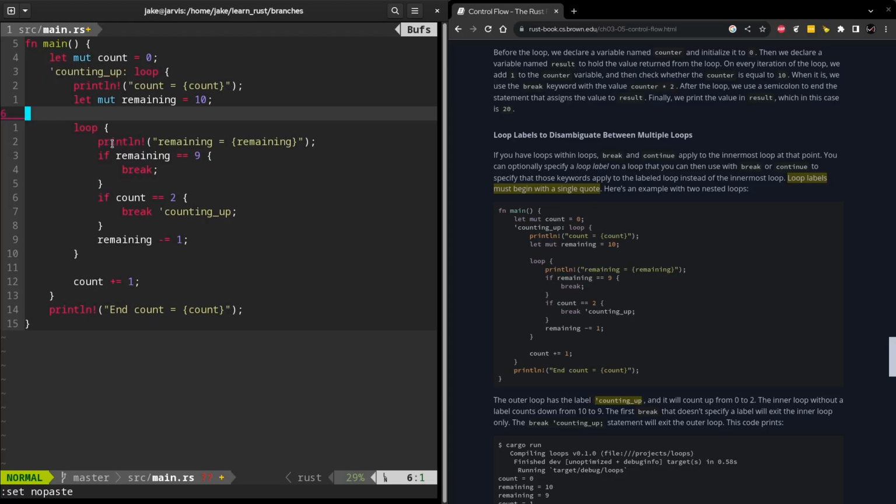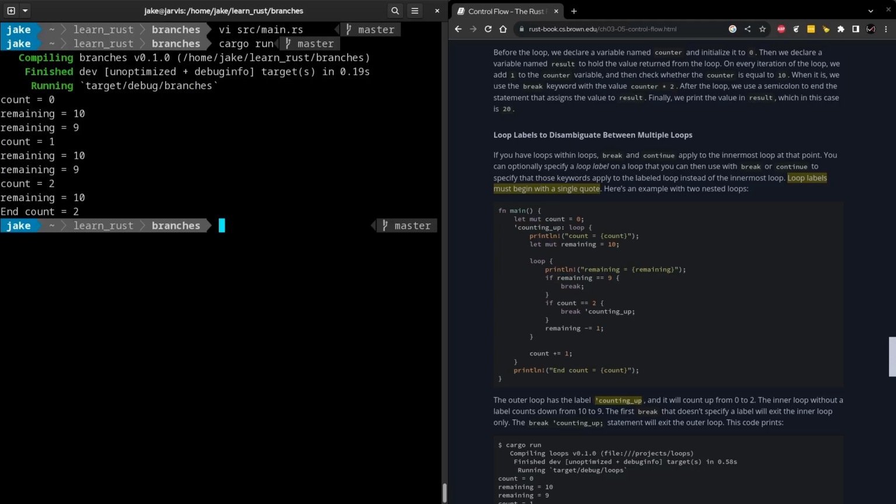So my curiosity got the better of me, and this notation may have something to do with what's known as lifetime. Now, I didn't want to spoil too much for myself at that point, so I left it there. Just know that loop labeling is a thing and may come in handy if you need to break out of a nested loop structure. And if we run that, we see that we get the following output.